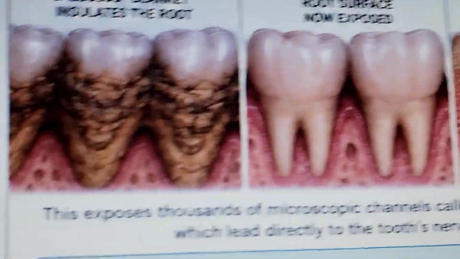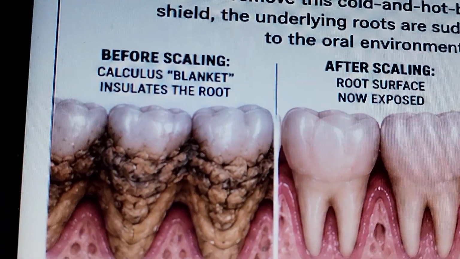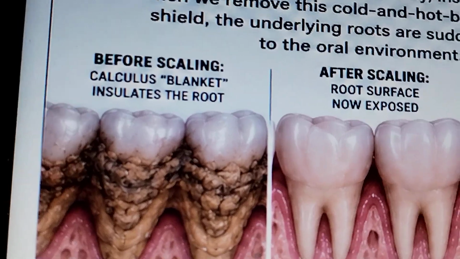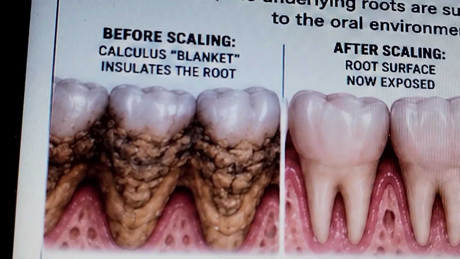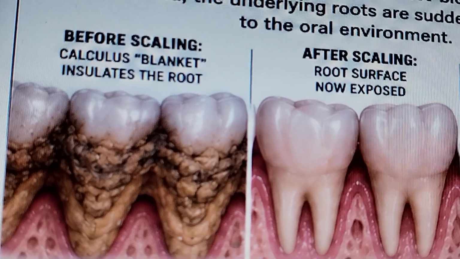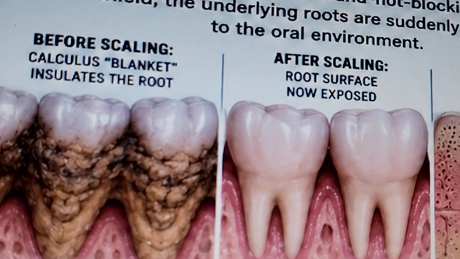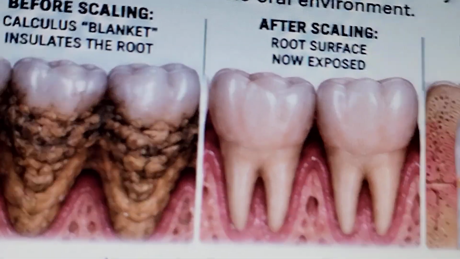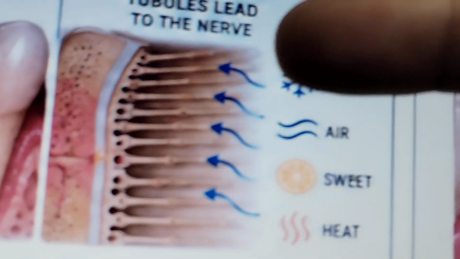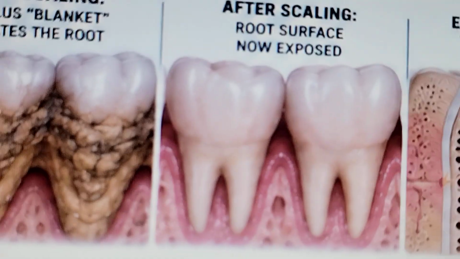Before scaling, the tooth was covered with a hard calculus. It's a blanket that isolates the root. Think of calculus as a dirty insulated blanket. When we remove this hot and cold blocking mineral shield, the underlying roots are suddenly exposed to the oral environment. After scaling, root surfaces are exposed, with exposed dentine tubules and nerves. But don't worry, it will heal with time.